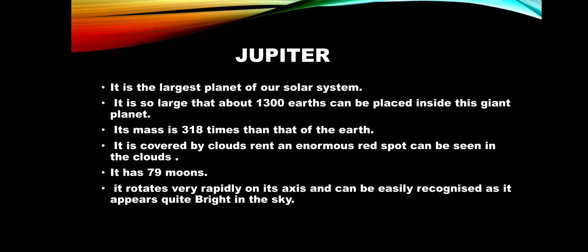Books में बेटा, you have to do correction in your books. में कम moons दिए गए हैं, but if you search on Google, it is clear that it has 79 moons. Some of their names are clear, some are still unknown. So in total, how many moons have been found till now? 79 moons. So you do have to make the correction in your books. It rotates very rapidly on its axis and can be easily recognized as it appears quite bright in the sky.